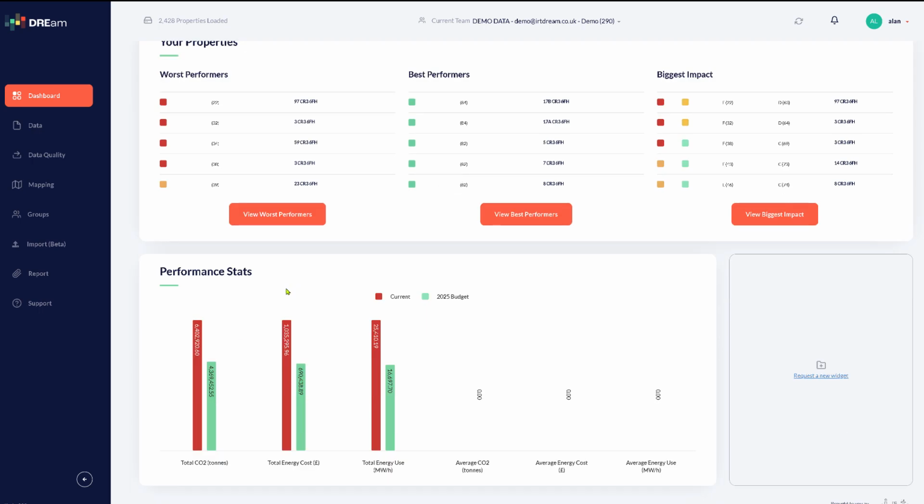And then as I get to the bottom here, you then have overall performance stats, so things like the amount of carbon in your carbon footprint for your whole portfolio, what you could get that down to, your potential energy spend and what that could be reduced to, and your energy usage and what that could be reduced to, and then average across each property.